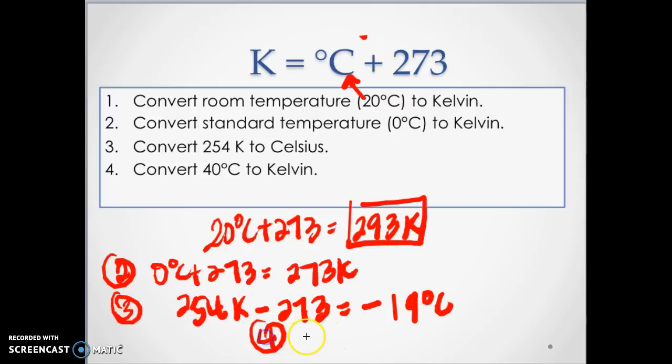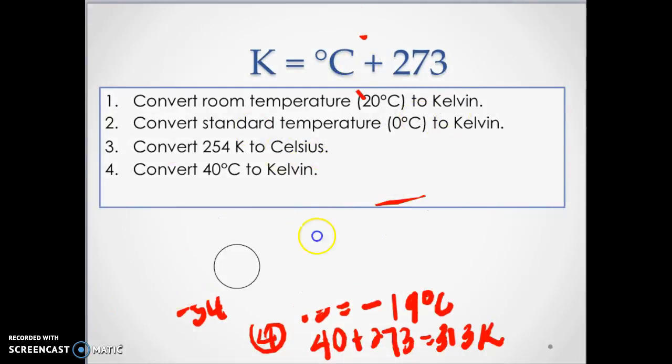And for number 4, you should add 273 because you want Kelvin, and you're going to get 313 Kelvin. Okay, so those are your answers to the 4 problems. Hopefully you guys got those right. Okay, so now we're going to go on to the next slide.